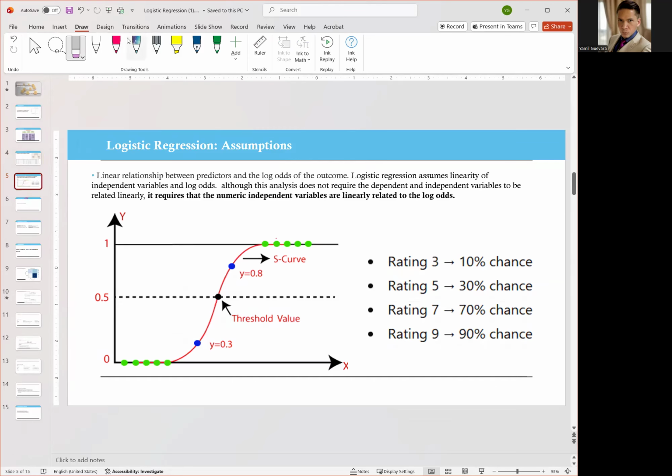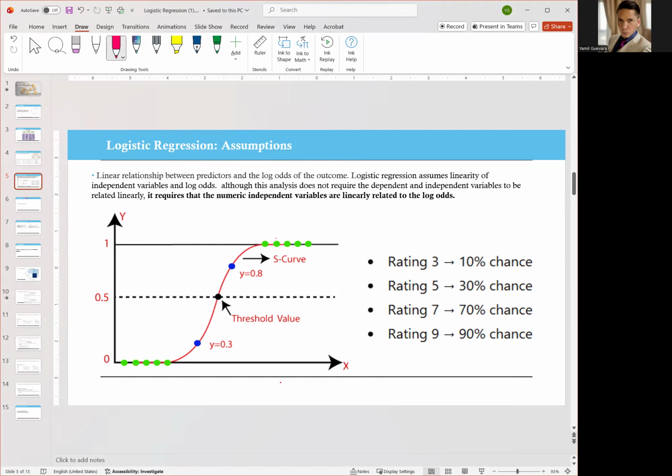Let's continue. Now, let's cover the assumptions. So this model has assumptions, and the assumptions are the requirements. One of the assumptions is that there's a linear relationship between the predictors, and when we talk about predictors, we're talking about the features. There's a linear relationship between the features and the log odds. What does that mean? Well, let me explain what that means.